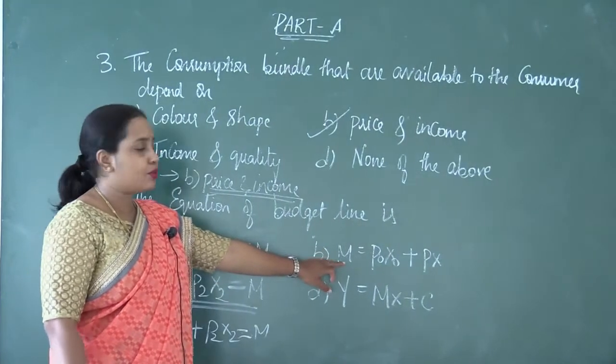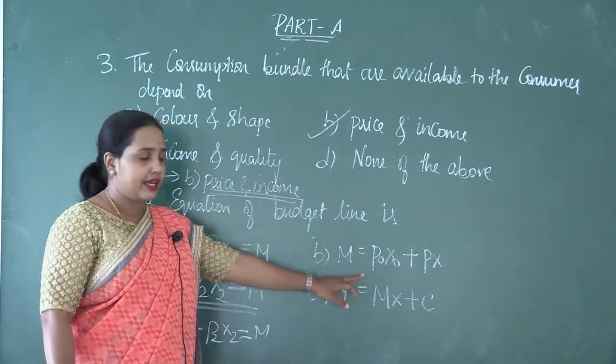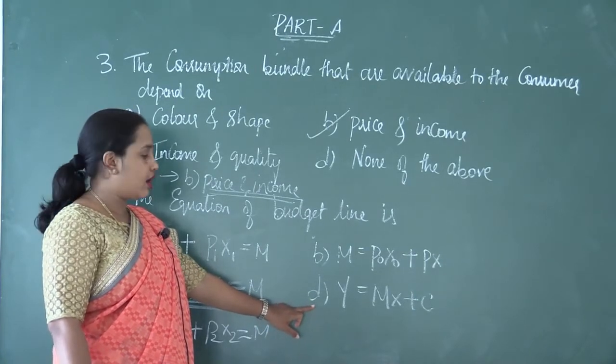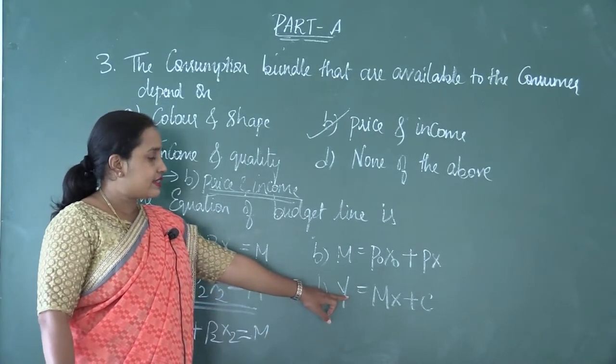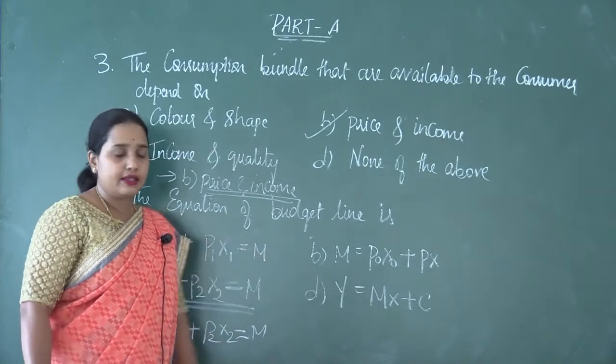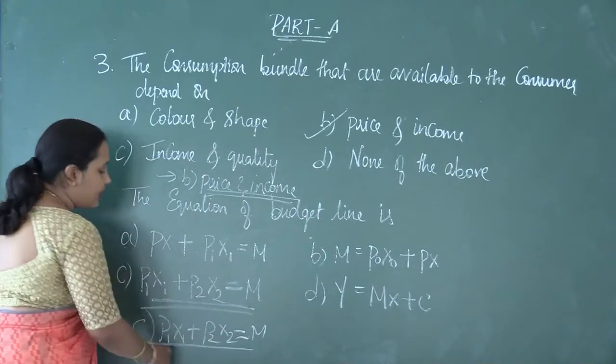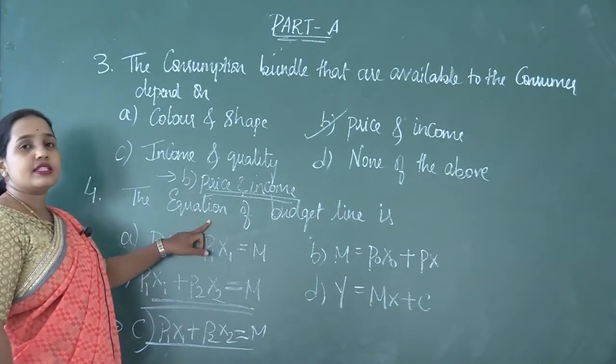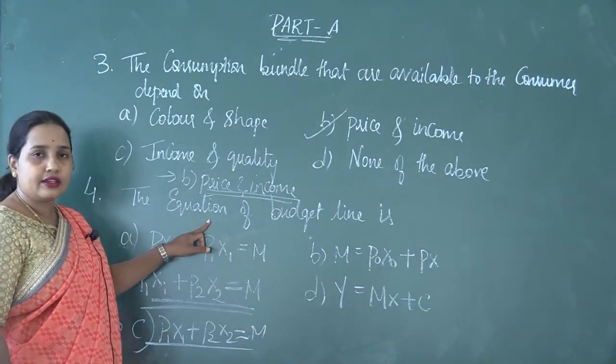M is equal to P0x0 plus Px, and another option that can be given is D, that is y is equal to mx plus c. But your answer should be what? P1x1 plus P2x2 is equal to M, which is the equation of the budget line.